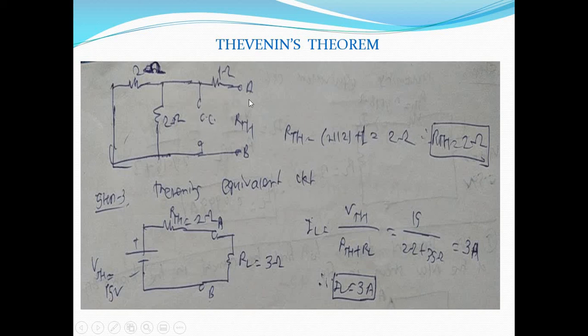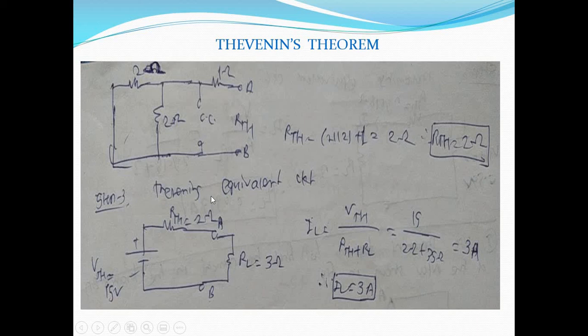So RAB, that is RTH, is nothing but, solving from the opposite side, 2 ohm and 2 ohm are connected in parallel, and that equivalent resistance is connected in series with 1 ohm. So 2 parallel to 2 plus 1 ohm, that is 2 ohm. So RTH is equal to 2 ohm. That is, the equivalent resistance between A and B terminal is 2 ohm.